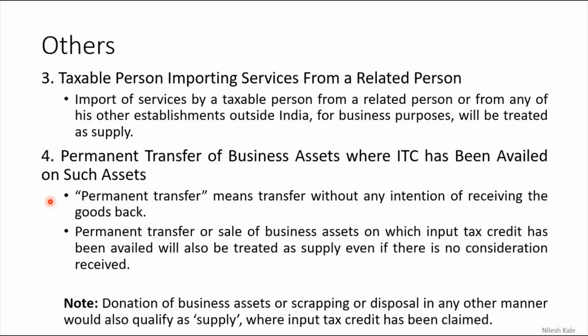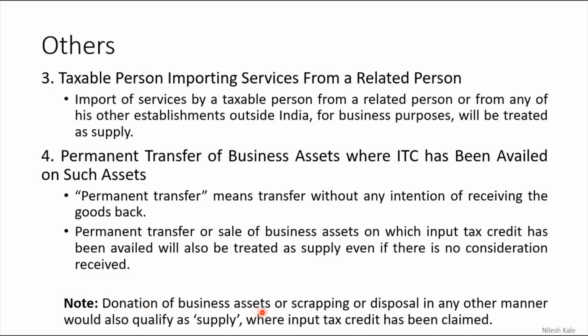So all such permanent transfer of business assets where ITC is taken will be considered as a supply, even if there is no consideration involved. I will read this point. Permanent transfer or sale of business assets on which input tax credit has been availed will also be treated as supply, even if no consideration is received. Hope you have understood this point.